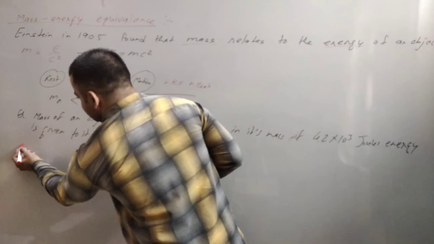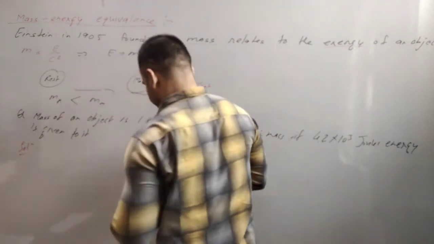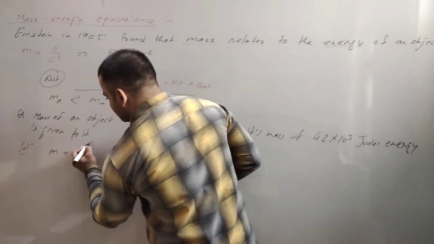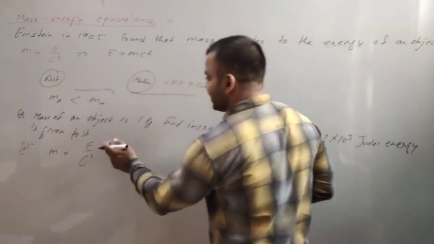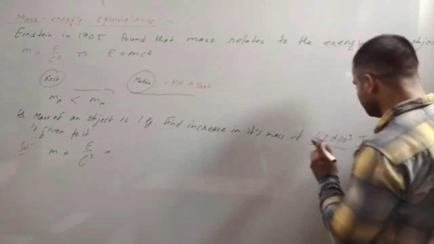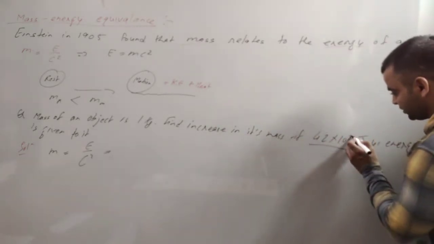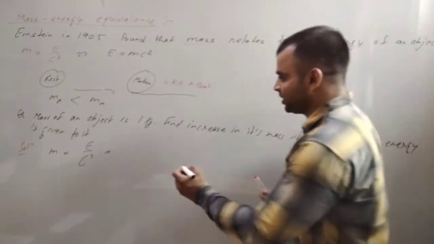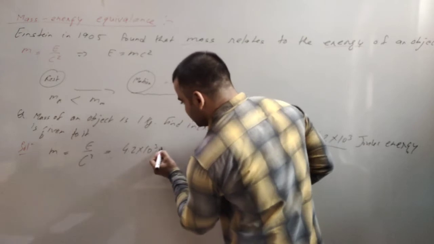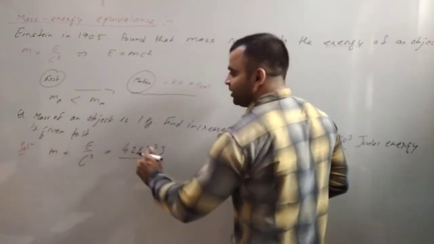So we have the relation that the increase in mass will be m equals E by c square. The energy given here is 4.2 into 10 raised to power 3 joules. And we know the value of c.